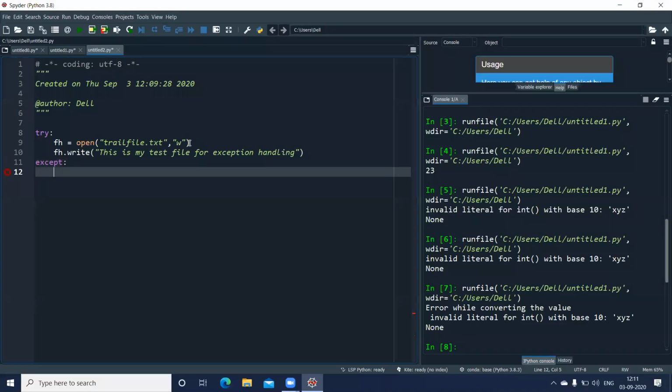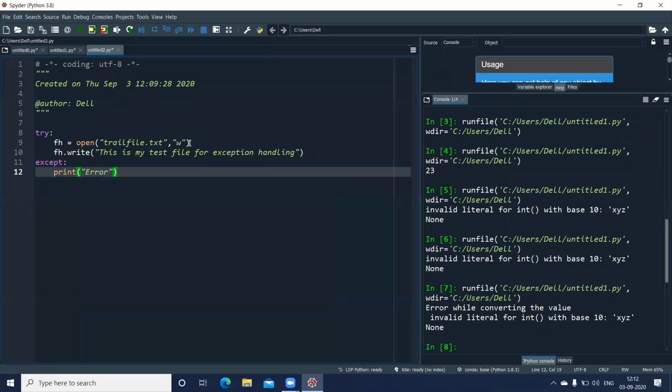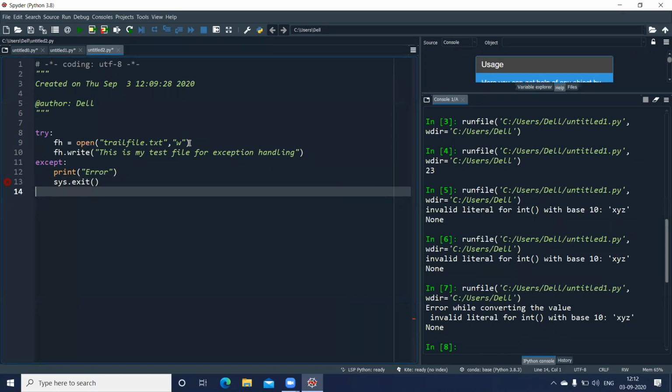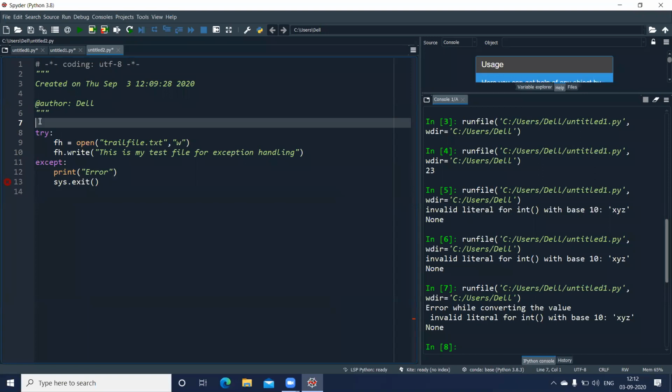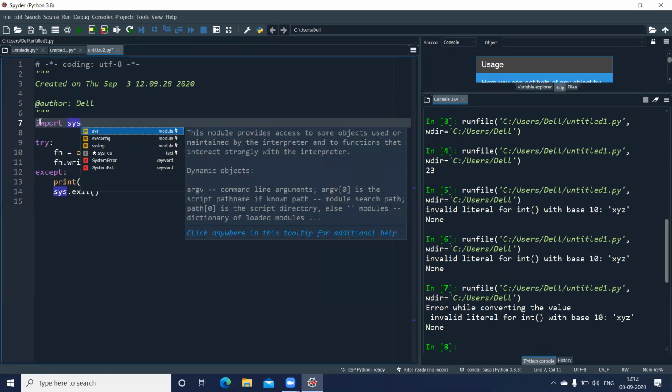Whatever error occurs, I can just print the message. So error, let me put only error right now. And using sys.exit, I can terminate my program. And one more thing I need to do, because I'm using the sys module, I need to import it. So I'll give import sys.